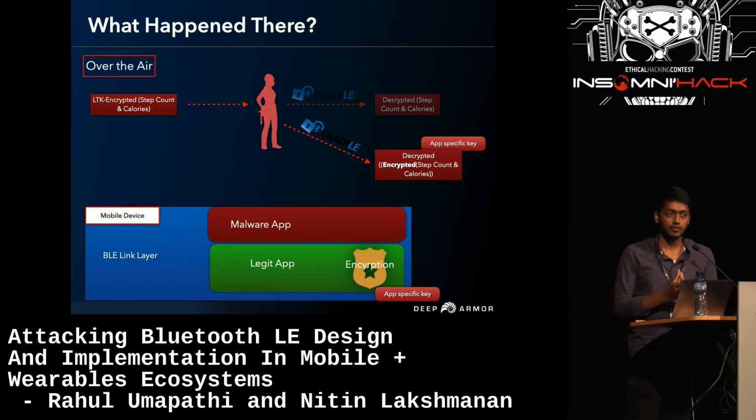So because of this application specific key, the attacker will not be able to decrypt these packets, and it is encrypted in this fashion. This also solves the problem of malware attack inside your phone, because it all happens when it reaches your phone. LTK is decrypted and it's given to all the applications. Now the device understands who it is talking to, and it is the legitimate application. Only it has the key, and it can be decrypted only with the application specific key.